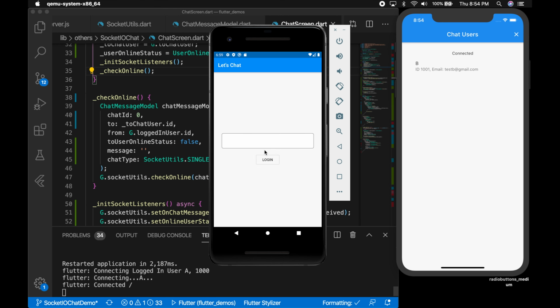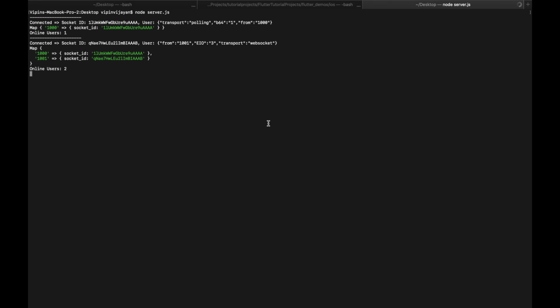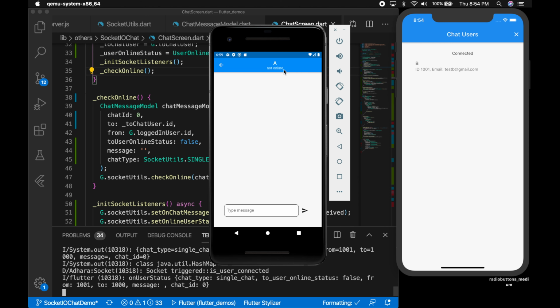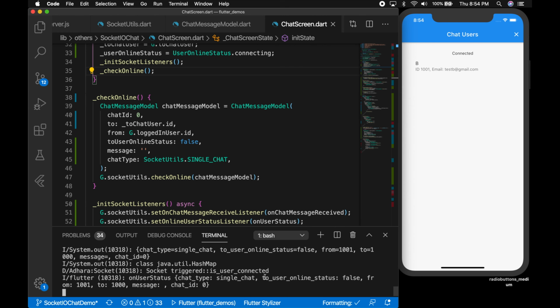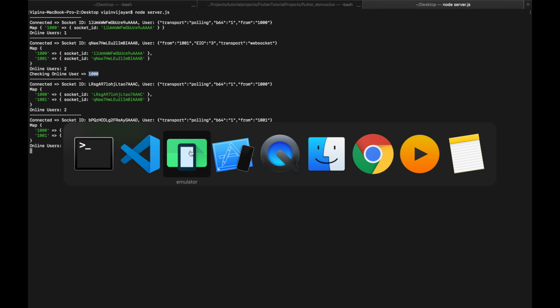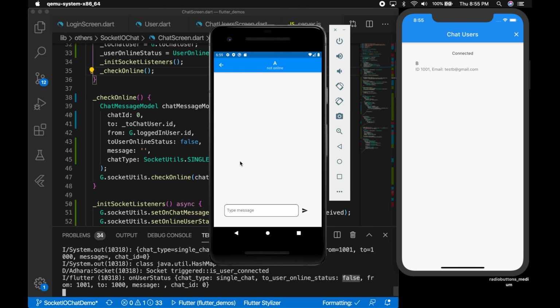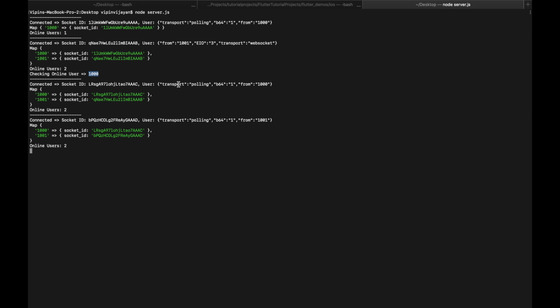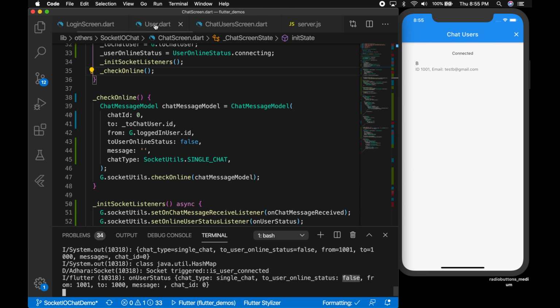Okay, logged in as B and logged in as A. So it's showing not online. It's returning false. So let's see what is wrong on our server side. So here we're sending the ID, everything is okay, and the socket ID is there.